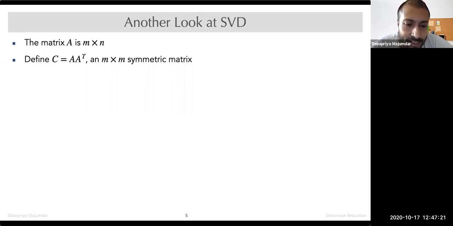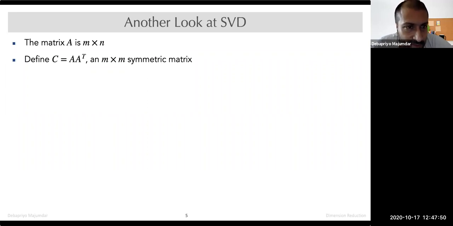Intuitively, you can think of this m cross n matrix as one where maybe you have users and movies. Users are rows, movies are columns, or terms are rows, documents are columns. Now if you compute A A transpose, you are doing a row cross row product, an m cross m symmetric matrix, where you are capturing the relationship between different users or different terms, or different rows. We will actually see that later in some other class.